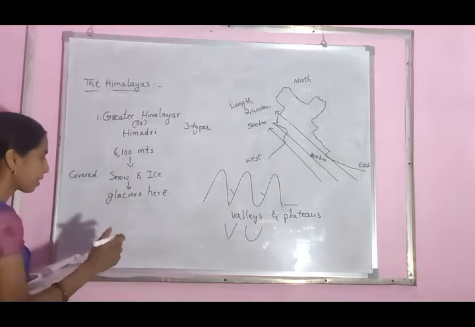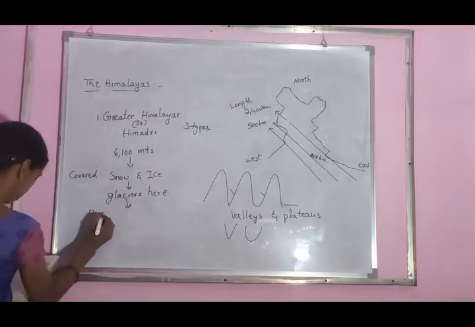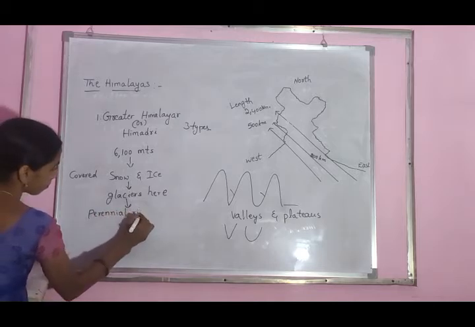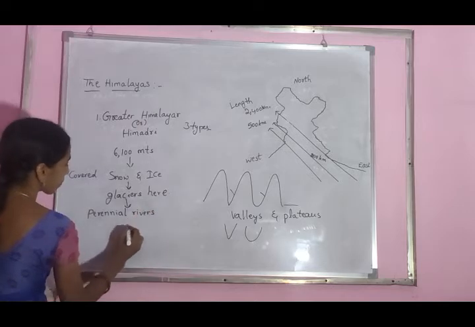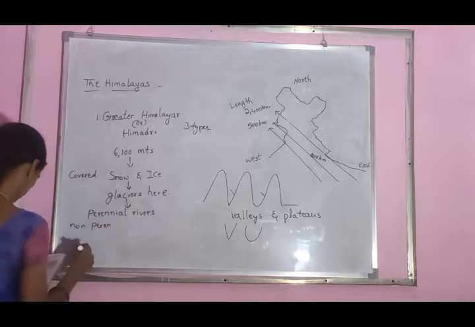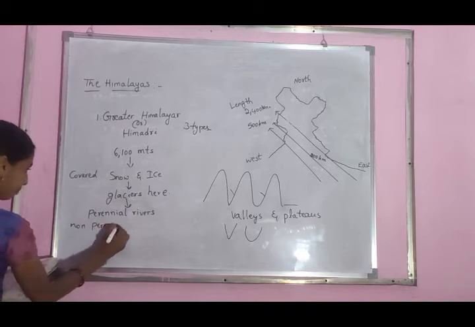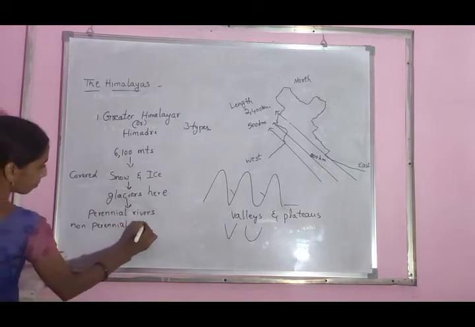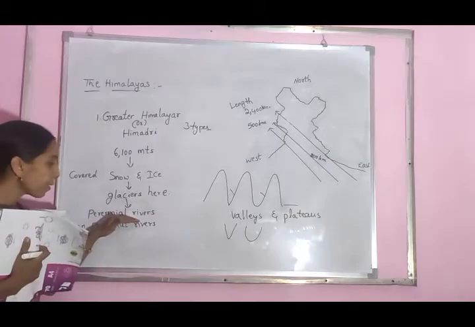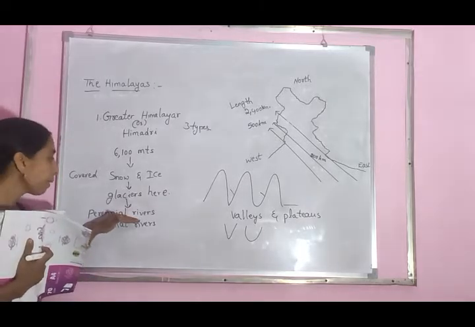At which place do the perennial rivers originate? The Himalayas.